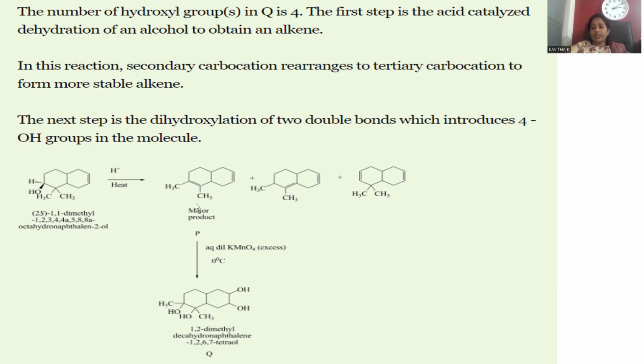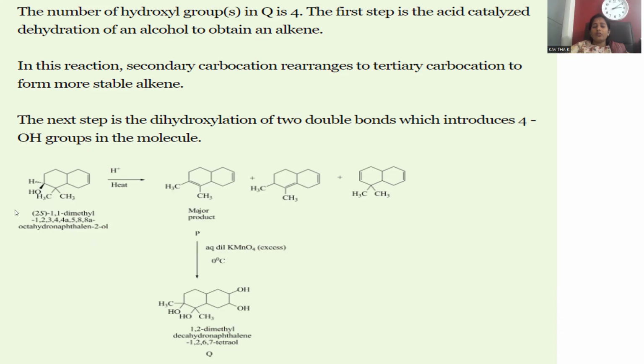More substituted alkene is more stable. That is in accordance with the Saytzeff rule. This is stabilized by the Saytzeff rule. How can we take this gem dihalide into gem dialkyl into vicinal dialkyl?